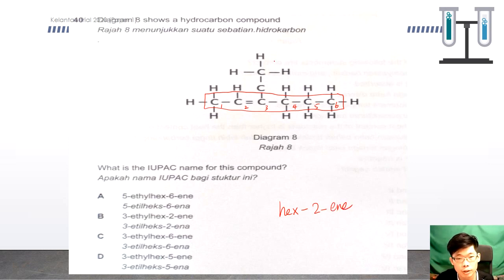Then the branch: there are 2 carbons connected together, so it is ethyl. Where is the branch? At carbon number 3. So 3-ethylhex-2-ene. So this one is wrong. 3-ethylhex-2-ene, so this is the answer.